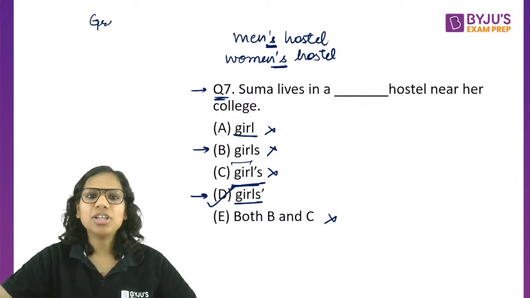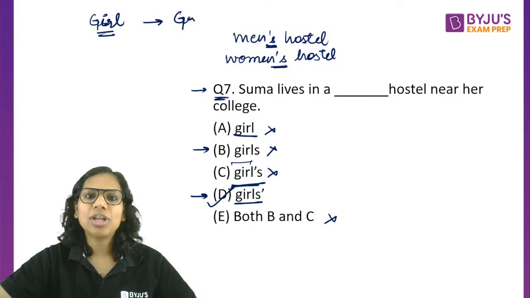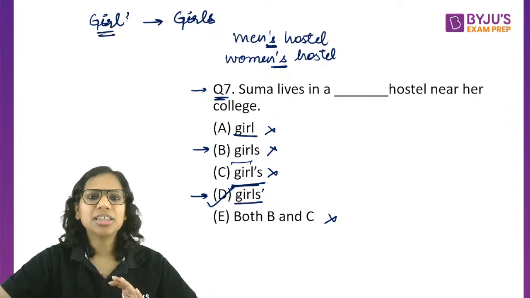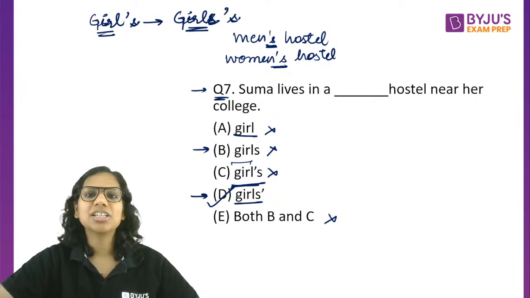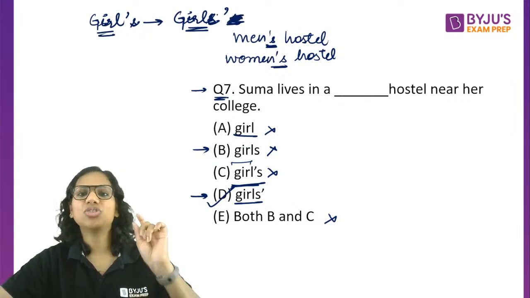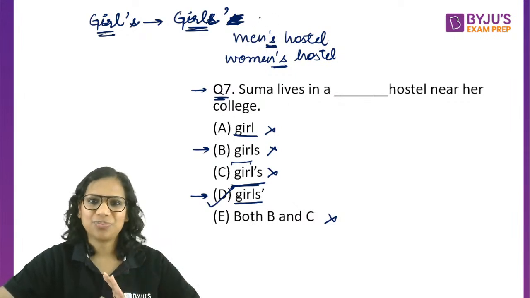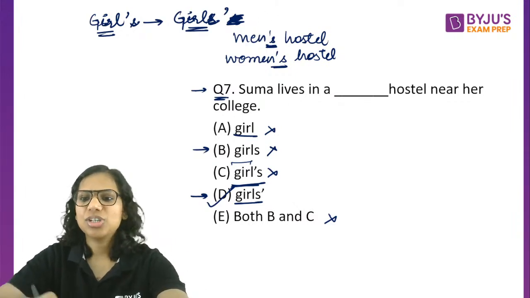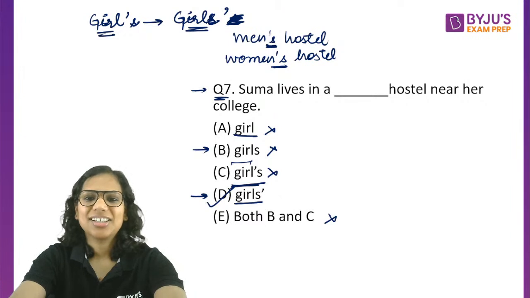Apostrophes, whenever there is a common noun and the plural of that common noun has an S. So with the singular, the case is very clear. Girl, then apostrophe and S. But because in a common noun's plural, S is already there, imagine if I say girls is hostel, that will be very tedious to pronounce. That is why this S is deleted. It is girls and simply just apostrophe. No S after it. Right? So D is our answer here.